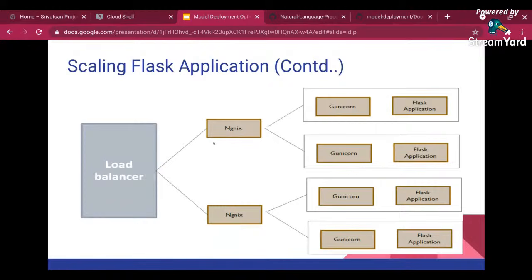Nginx can act as your HTTPS proxy as well. It can take an HTTPS connection and route it internally to GUnicorn. That is one part of it. It can also load balance. You can set a round robin so that any request that comes in goes to the first and second instance alternately, or you can select another kind of strategy to route your traffic.